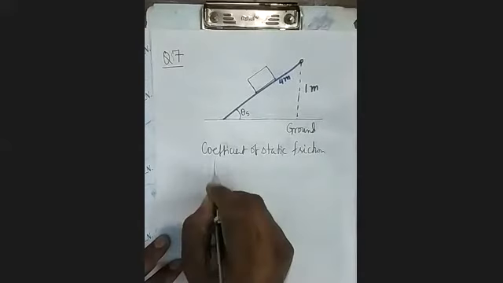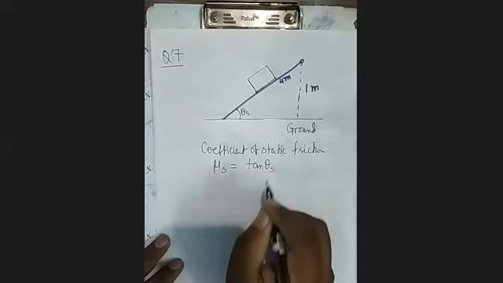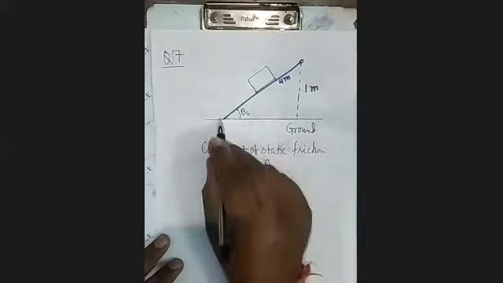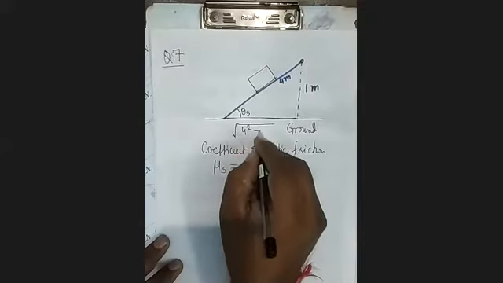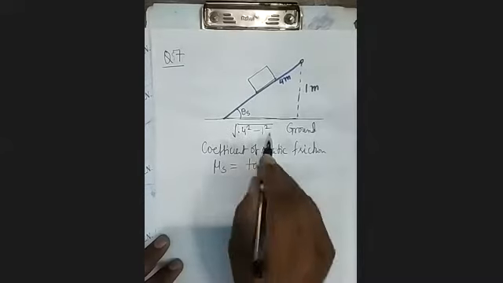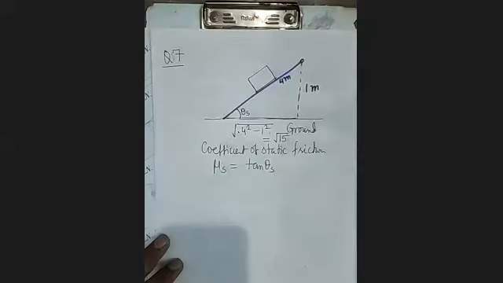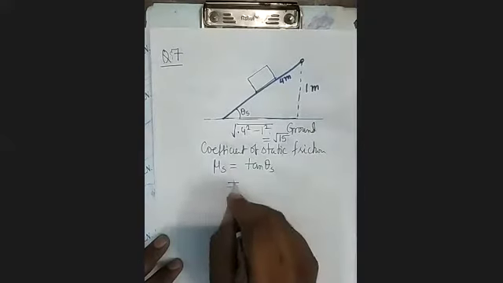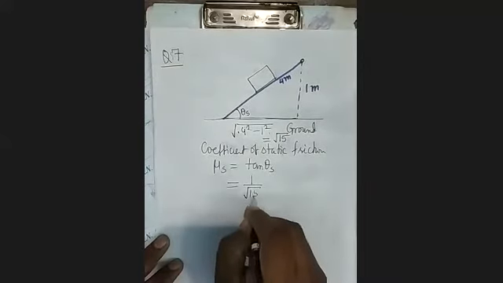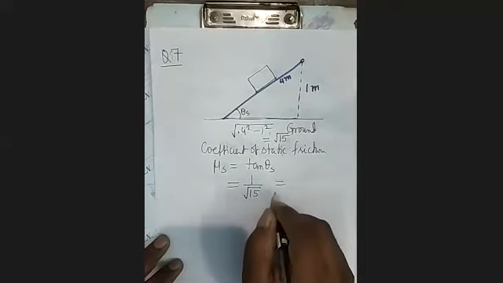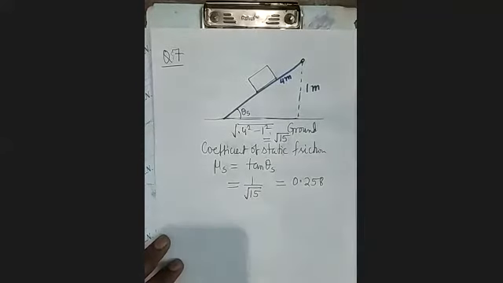So as we know that mu s equals tan theta s. Now you find out this value. What will be this value? It will be equal to square root of 4 square minus 1 square, 16 minus 1 equals root 15. It's clear? So what will be tan theta s from here? 1 upon root 15. And when you evaluate it by using a calculator, it will come out 0.258.